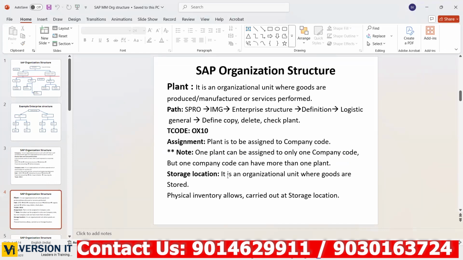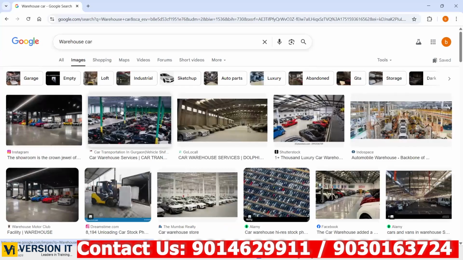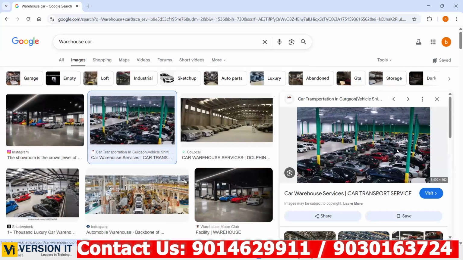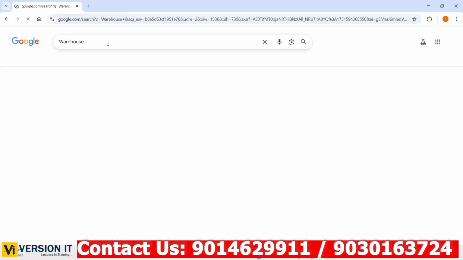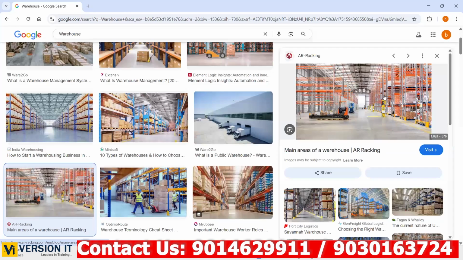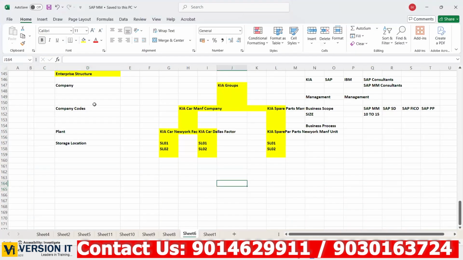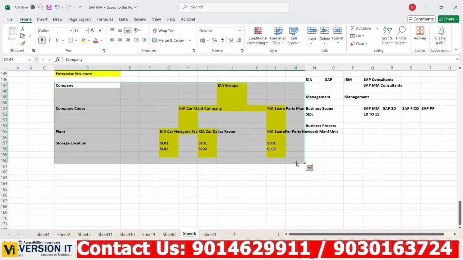Next, storage location means it is an organizational unit where goods are stored, for storing purposes. So you know a storage location is where you will store. Here you can see a lot of cars were stored. So this is a place where you are not only manufacturing cars, but also storing tires, raw materials and all. Tires, engine, nuts, bolts and all. Here you can see they were storing all the materials related to your business for car manufacturing. So this is the place. Okay. Now I think we have understood. So here we have seen company code, plant and storage location.